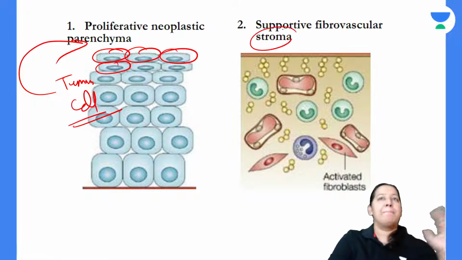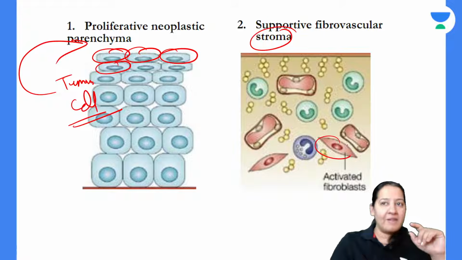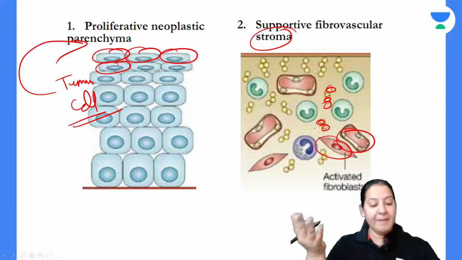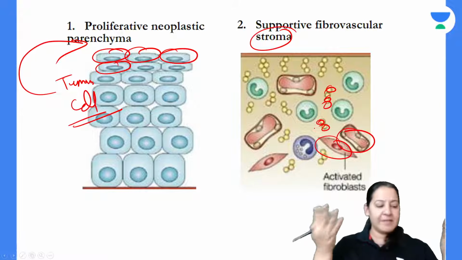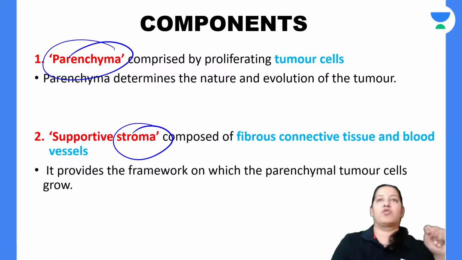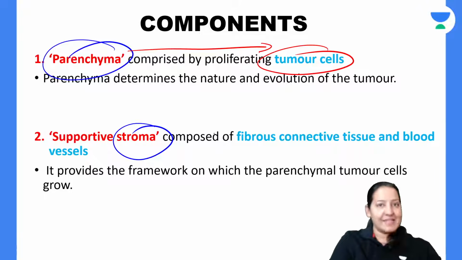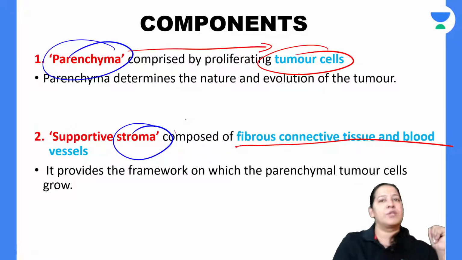What is stroma? The background of the tumor cells is known as stroma. Can you see the background? In the background, blood vessels are present, lymphatics are present, lipid, fat and fibrous tissue are present. So everything is present in the background. So tumor cells are the main parenchymal component, and the supportive background, that is fibrous connective tissue and blood vessels, constitutes the stroma.